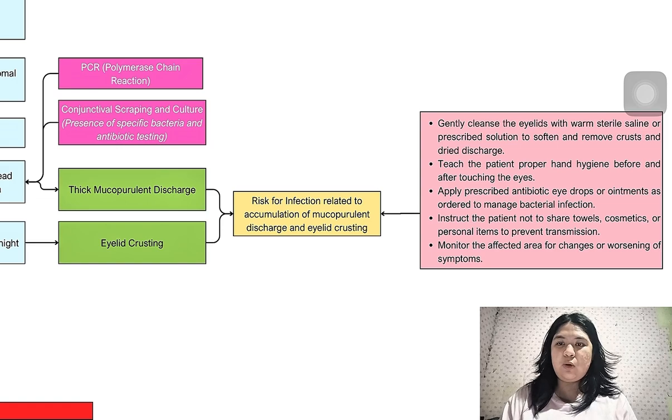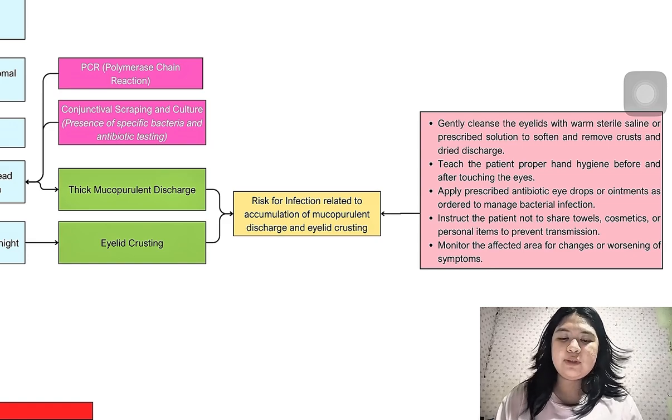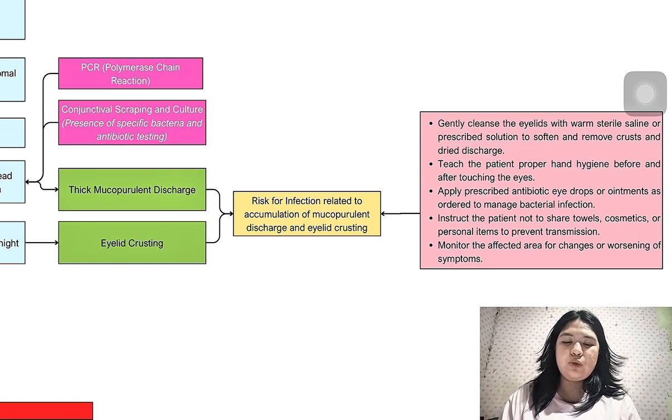We also teach the patient proper hygiene before and after touching the eyes, and apply any prescribed antibiotic eye drops or ointment as ordered to manage the bacterial infection. We instruct the patient not to share any personal items involving the eyes to avoid cross-contamination, and we monitor the affected area to see if symptoms subside or worsen.